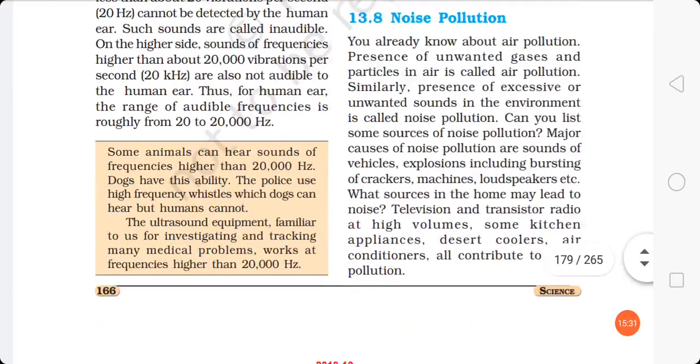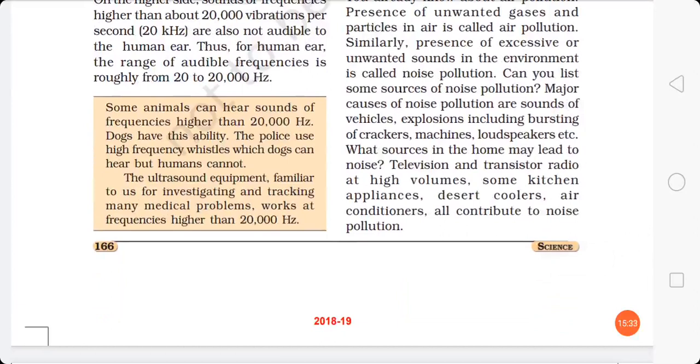Okay. But some animals can hear sounds of frequency higher than 20,000 hertz. Dogs have this ability, and that is why in the police force they are using dogs. Okay, so they can listen to the whistles. High frequency whistles which dogs can hear but humans cannot. Those whistles are also special, which are used for these dogs only.